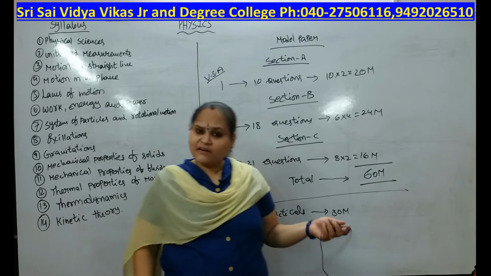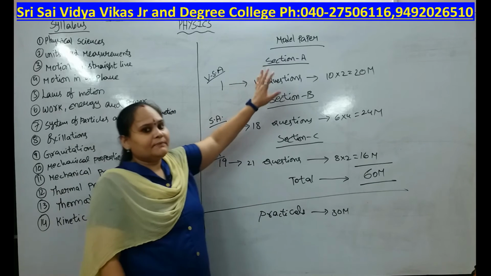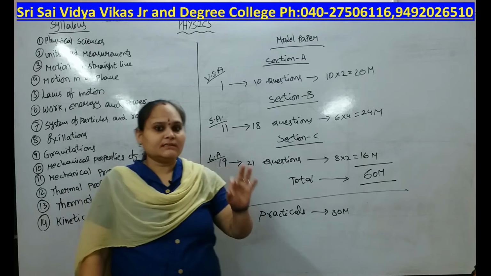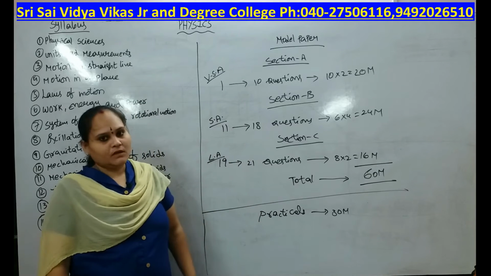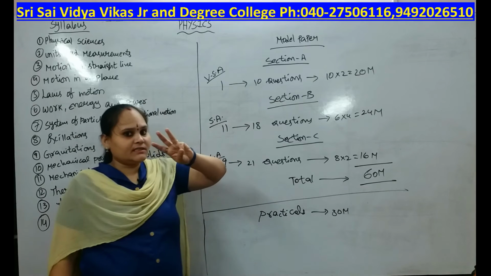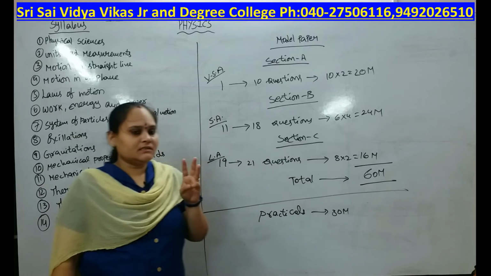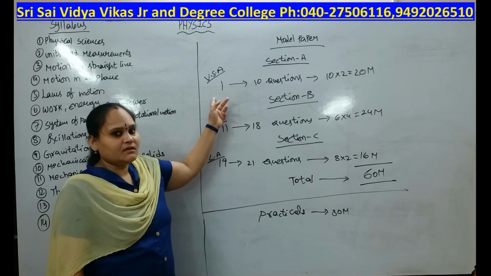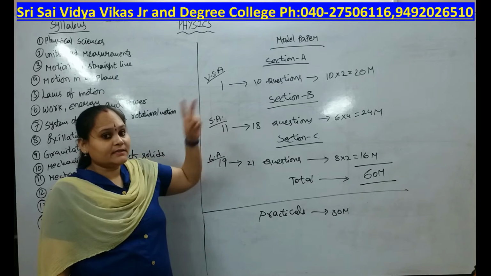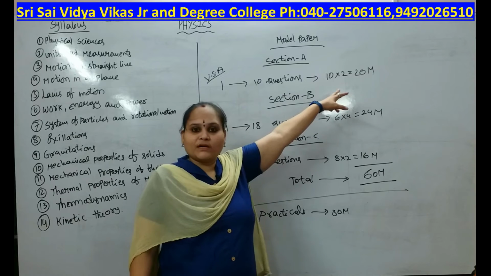But our examination pattern is, our model paper contains very short answer and long answer questions also. We have 3 sections: section A, section B and section C. In the first section, we have very short answer questions. Every answer carries 2 marks. We can write a total of 10 questions. 10 twos are 20 marks.